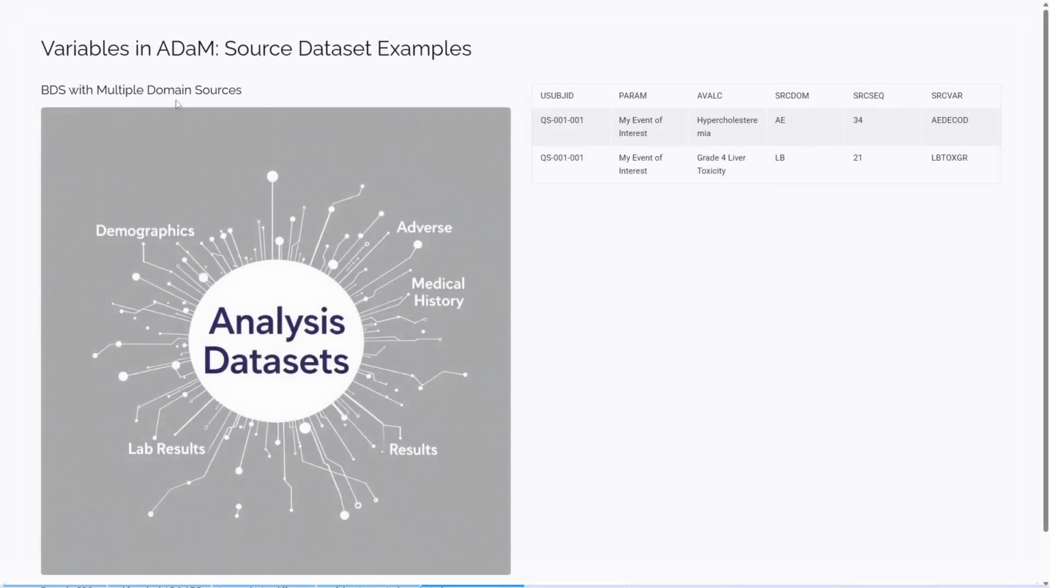So BDS with multiple domain sources. Here we have PARAM, AVALC, source domain, source sequence, and source variable. As I mentioned, this is PARAM, for these subjects, my event of interest, and AVAL is the value of that result. And where exactly do we get this information? We get it from the domain AE. And what is the sequence of this record? 34. And what is the variable? AEDECOD. So like that, you can mention the source dataset examples.